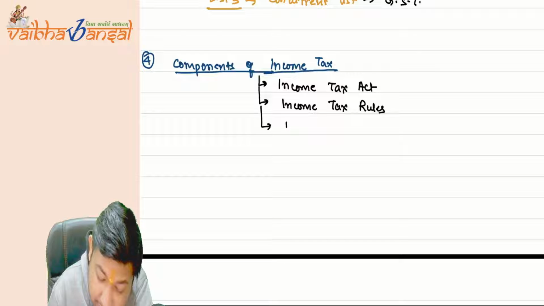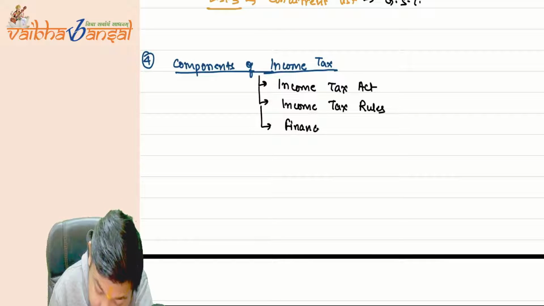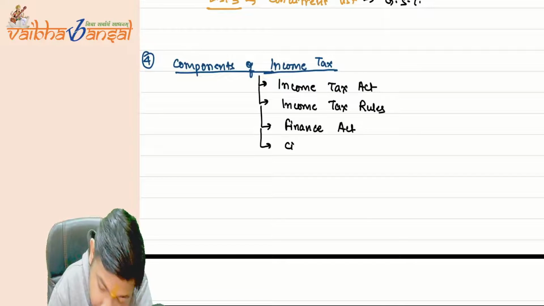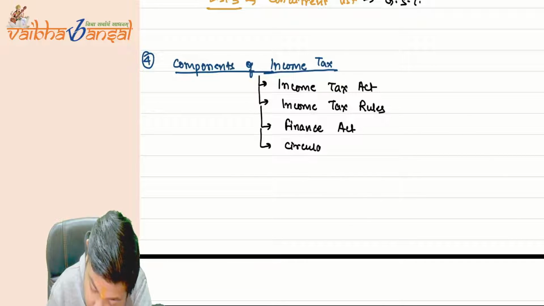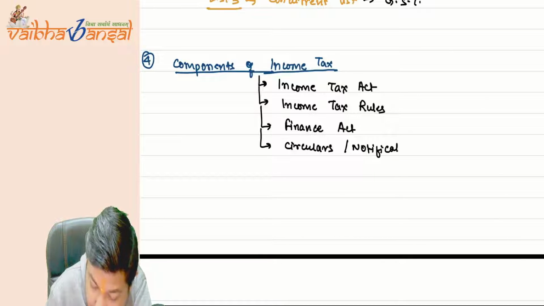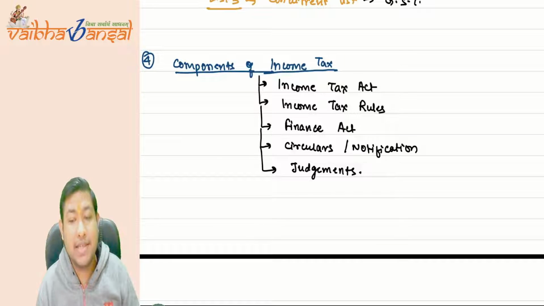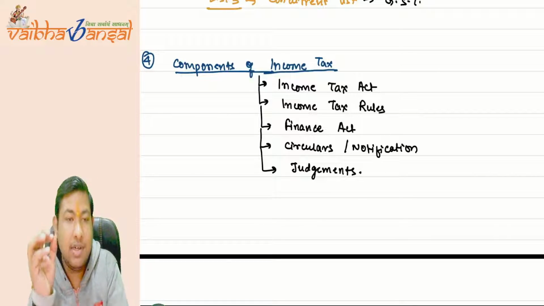Then there is the Finance Act. Then circulars, notifications. Then maybe there may be some judgments. All these things comprise your income tax.